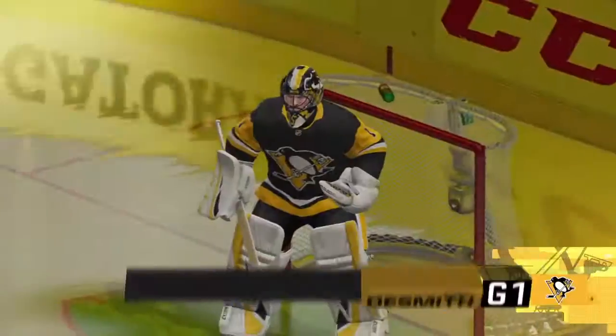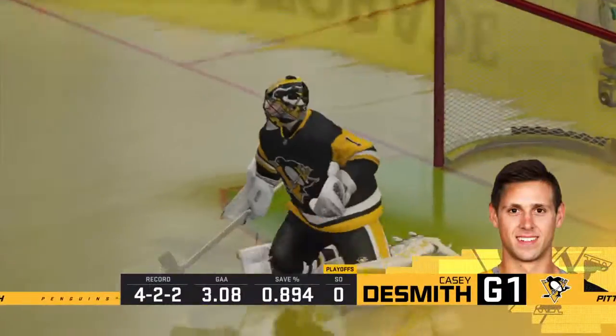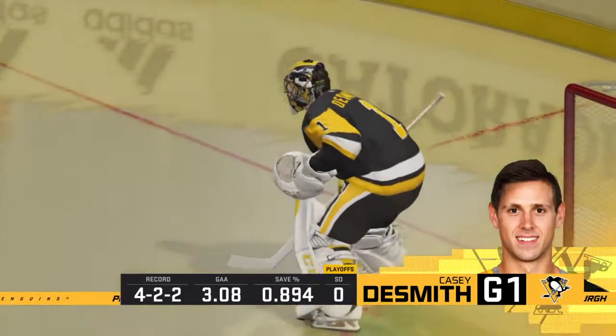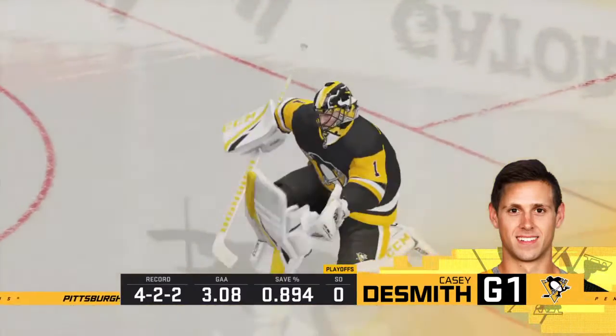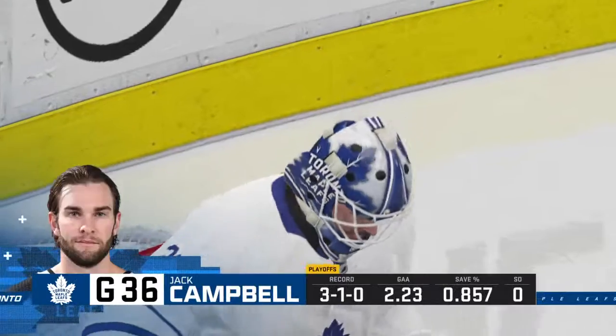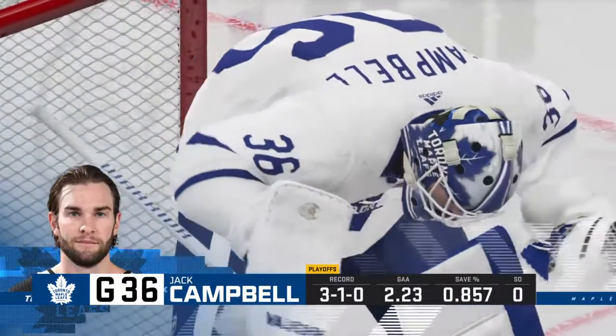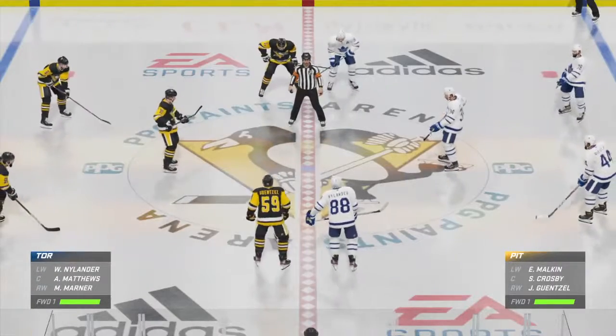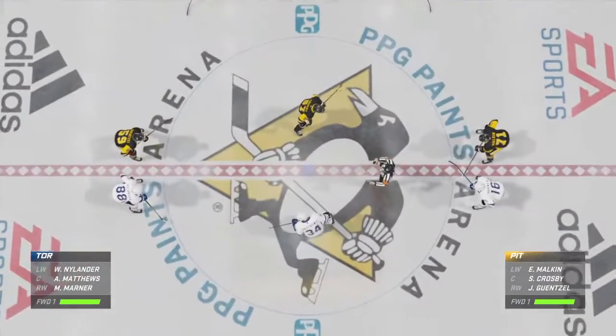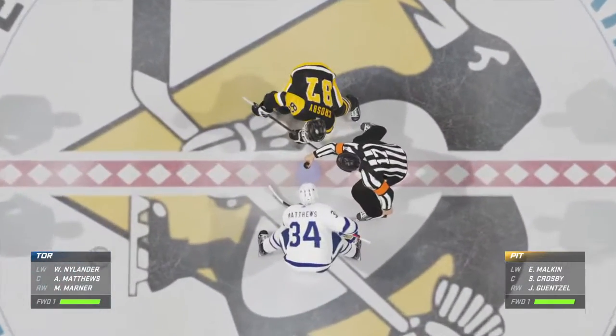Jack Campbell holding the fort in the first two games. Casey DeSmith again in for Pittsburgh, and he was solid last game as well, but the Maple Leafs found a way. In the first two games, the Leafs have taken both in overtime, 5-4 and 3-2. Jack Campbell in for Toronto, and of course DeSmith for Pittsburgh. This is Game 3 here in Pittsburgh.